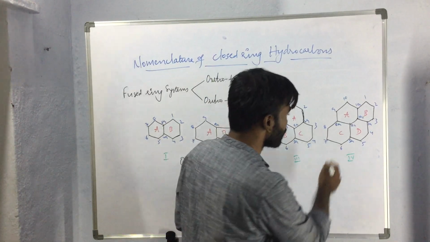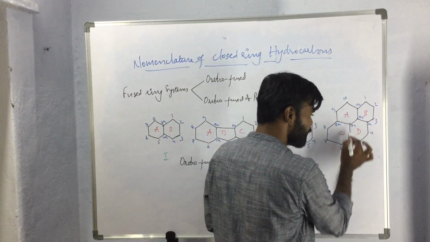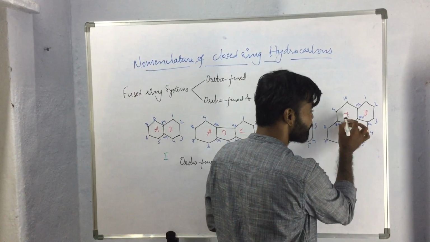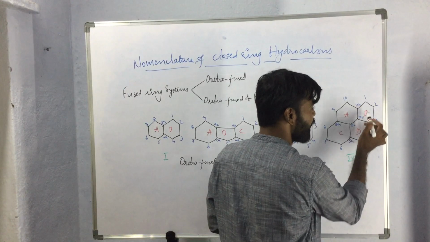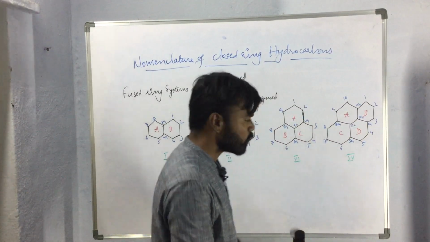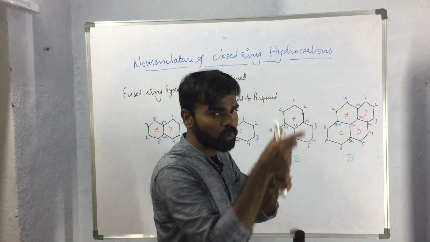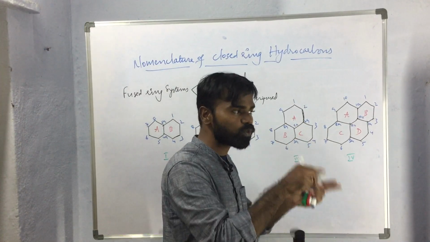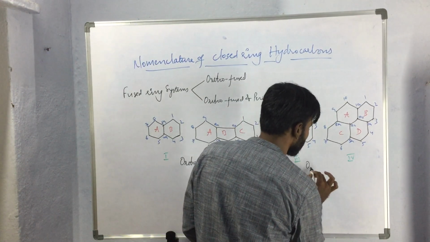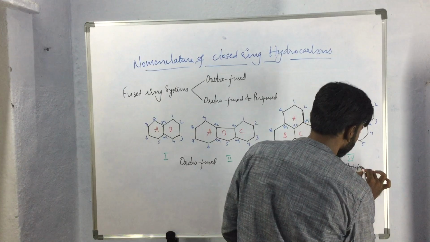If we observe ring 4, in ring 4 also, ring A is bound with ring C and ring D, and these ring C and ring D are orthofused together, and the same ring A is bound with ring B and ring D, and ring B and ring D are also orthofused together. So this kind of compounds in which one ring is fused with two or more other rings which are orthofused together, such compounds will be called as orthofused and perifused compounds.